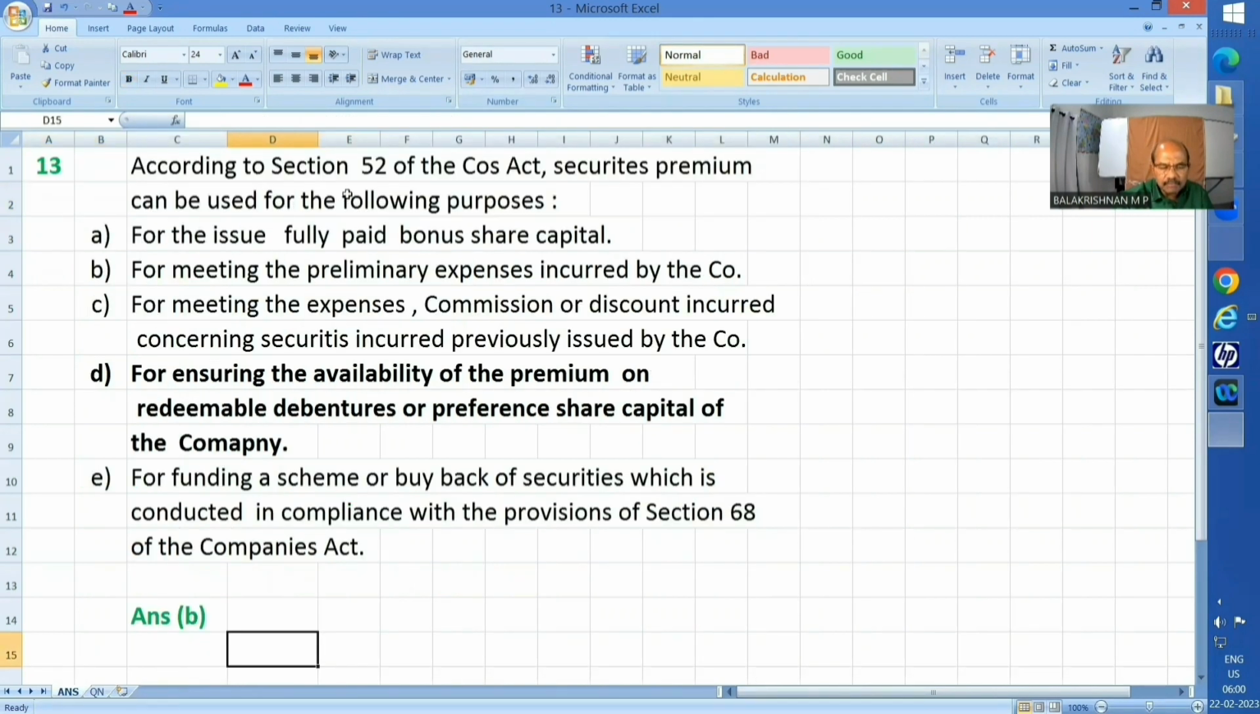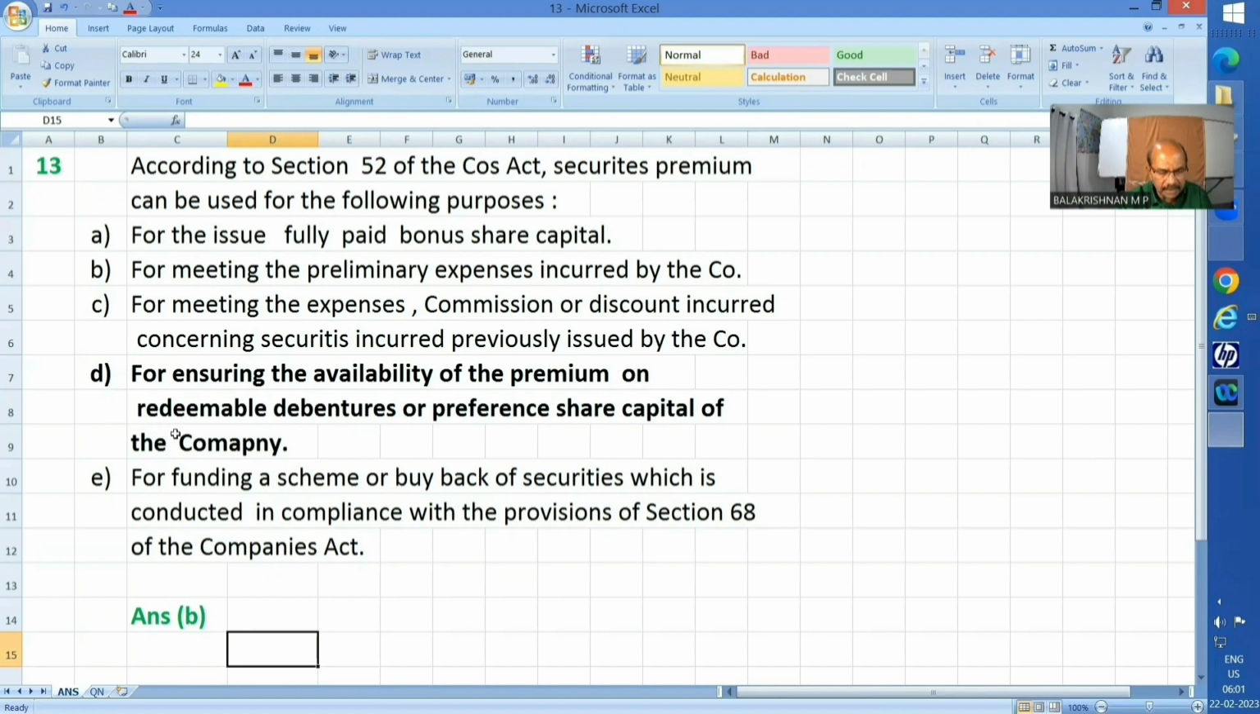According to section 52 of the Companies Act, securities premium can be used for the following purposes. A. For the issue of fully paid bonus share capital. This is not one among the answers given. B. For meeting the preliminary expenses incurred by the company. That too is not there. C. For meeting the expenses, commission or discount in respect of securities previously issued by the company. That too is not there. D, I am holding on. E. For funding a buyback of securities which is conducted in compliance with provisions of Section 68 of the Companies Act. That too is not there.